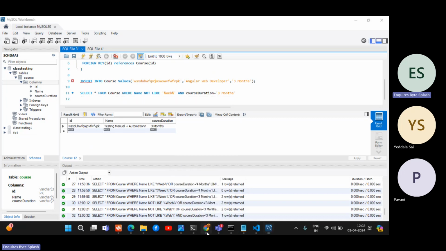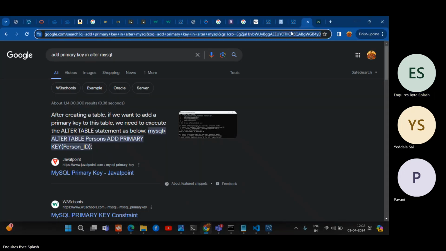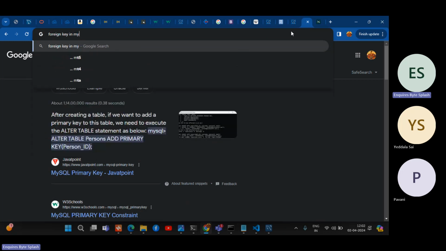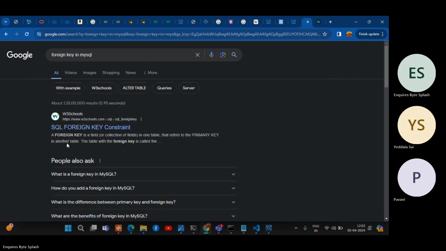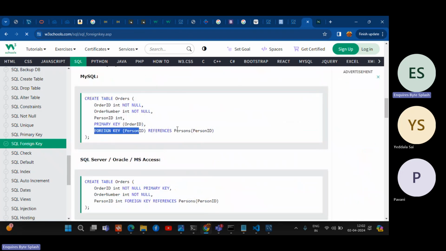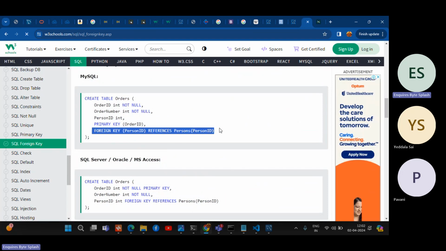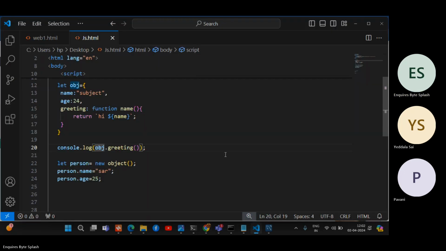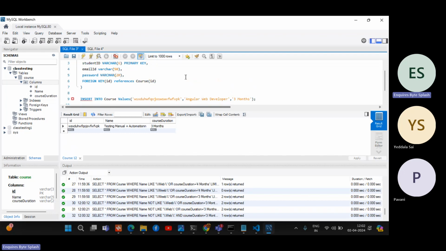So let's see the syntax of foreign key. Foreign key in MySQL, there might be differences. Foreign key constraint. Constraint is nothing but a rule. The foreign key, person ID, references persons of person ID. The same. What we did, right? The same way. So we should be having the persons table. Where is this? So now I'll just add the foreign key references.